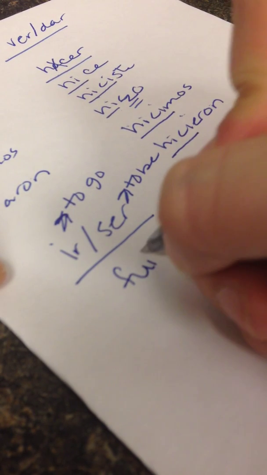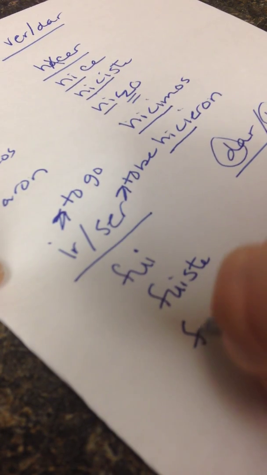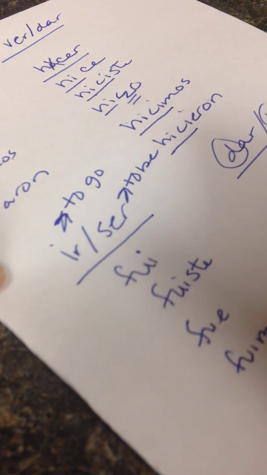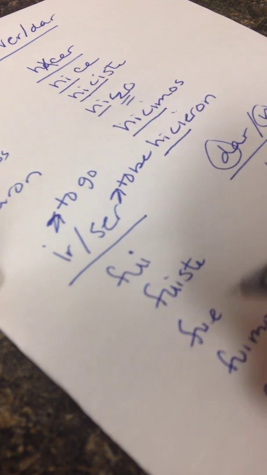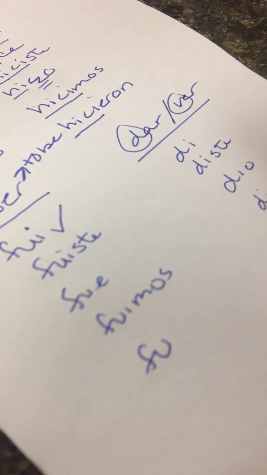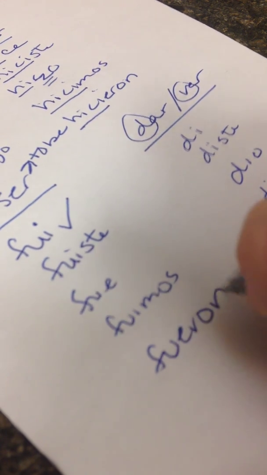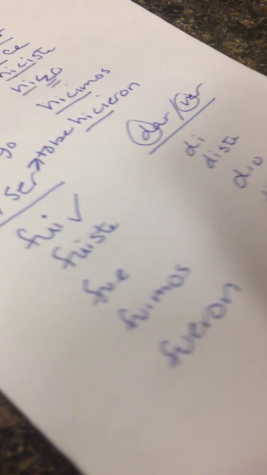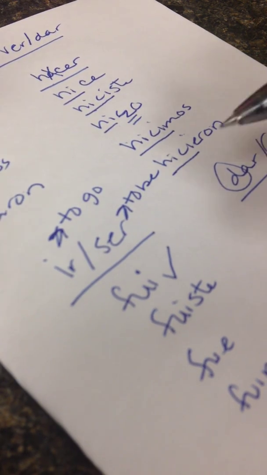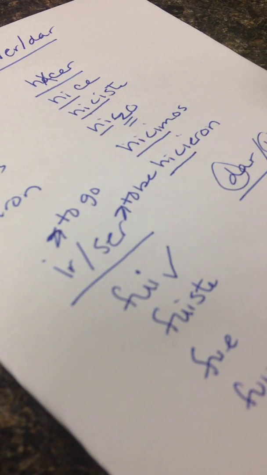The way you conjugate ir is fui, fuiste, fue, fuimos, and fueron. If you want to say, for example, I went to the store, you would say yo fui a la tienda. If you want to say, for example, I was a Linden high school student, then you say fui un estudiante de Linden. It's the exact same verb that you use in the past tense, and you just have to know by context what you are trying to say. Obviously, like I went